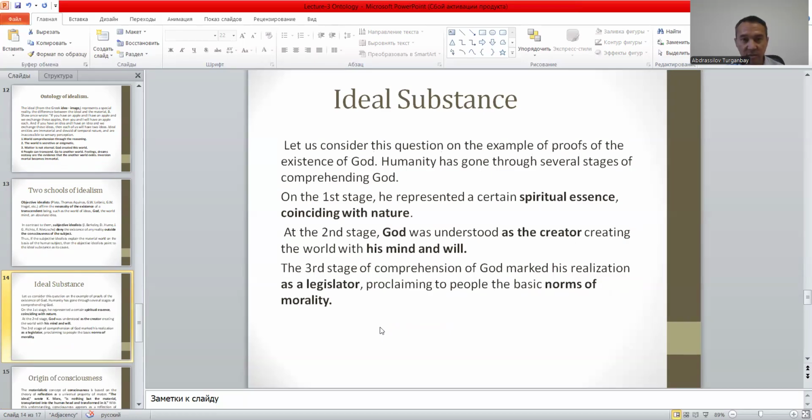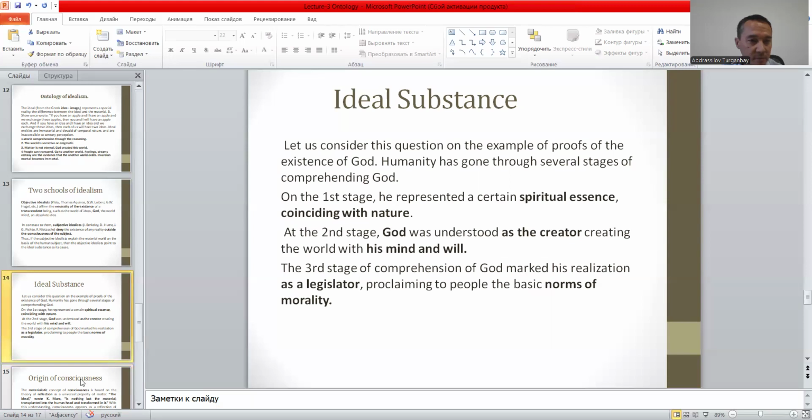As evidence or proof for their claim, they provide such evidences. They claim on the first stage, spiritual essence coinciding with nature, and at the second stage God is understood as the creator creating this world. The third stage of comprehension of God marked his realization as a legislator, proclaiming to people the basic norms of morality.